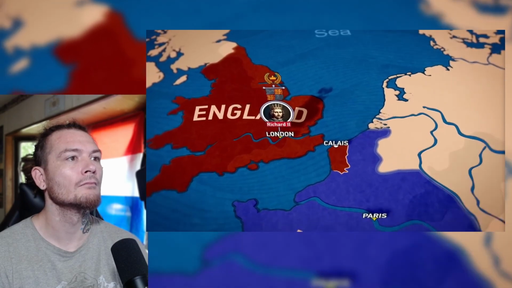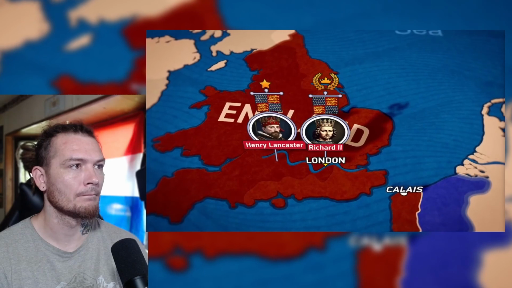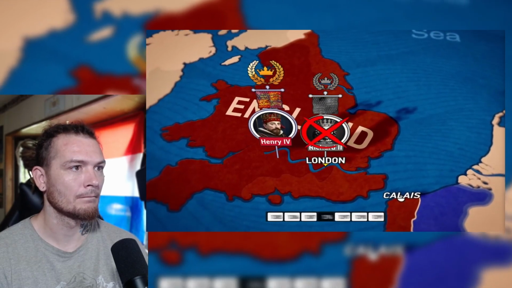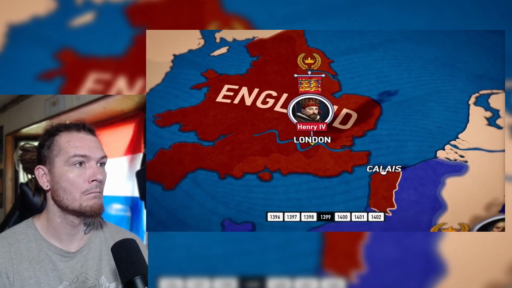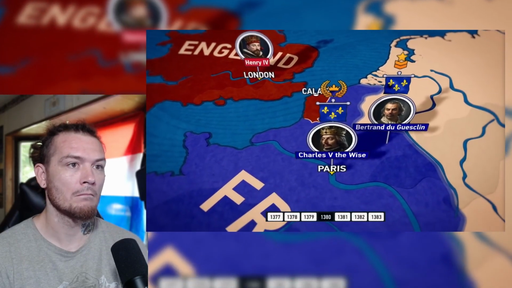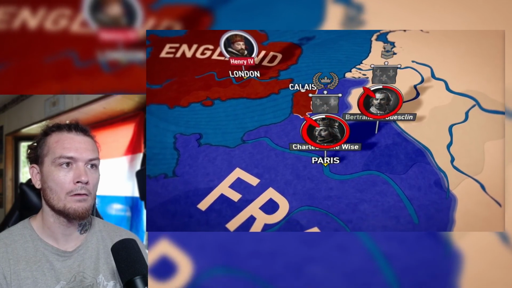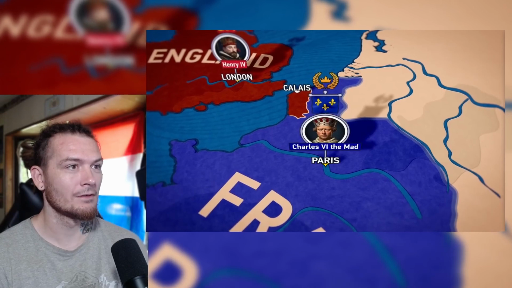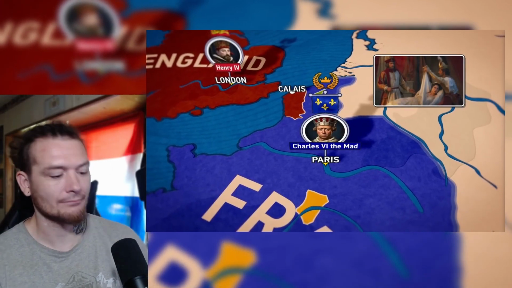This situation led to a catastrophe in England, and Henry, Duke of Lancaster, who bore personal grudges against Richard II, staged a coup and became King Henry IV. France was in no better condition. In 1380, both King Charles V the Wise and Constable Bertrand de Guesclin died. The new king, Charles VI the Mad, saw Paris embroiled in noble intrigues for control of the kingdom.